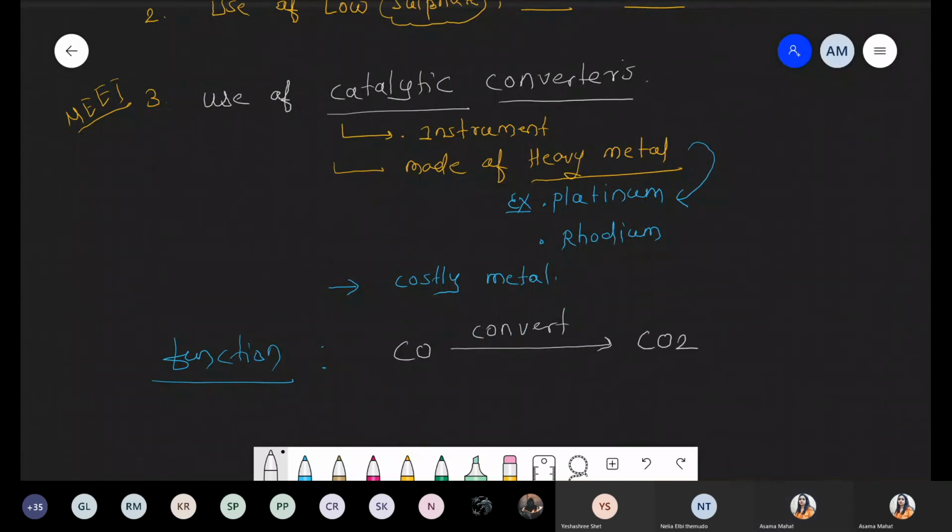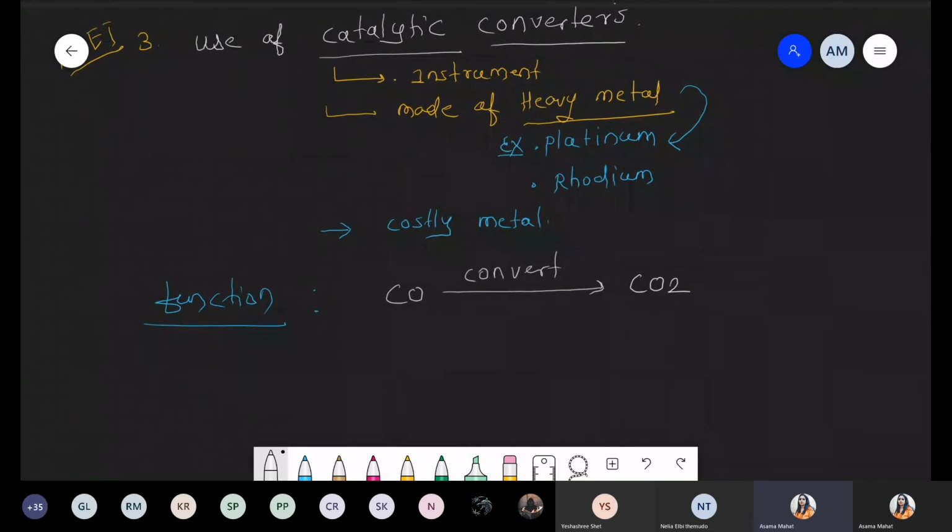Carbon monoxide. So if there is a presence of carbon monoxide, that carbon monoxide is converted into carbon dioxide. So that toxic, or harmful, gas is converted into non-harmful, because carbon dioxide is not toxic in this condition. We can say that the harmful gas is converted into a non-harmful one.